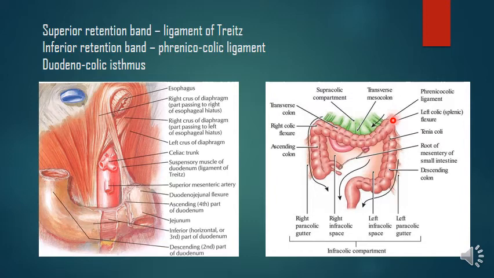In the adult it forms the phrenicocolic ligament. This is the phrenicocolic ligament, right? And the base of the midgut loop is somewhat narrow and is known as the duodenocolic isthmus. So that image is not very proper here. Duodenocolic isthmus is one more point to be noted here.